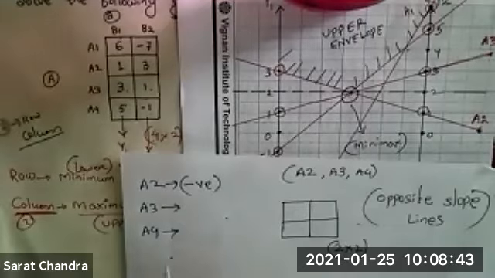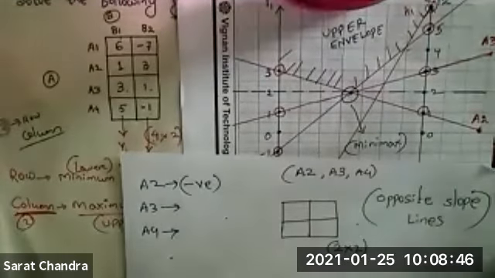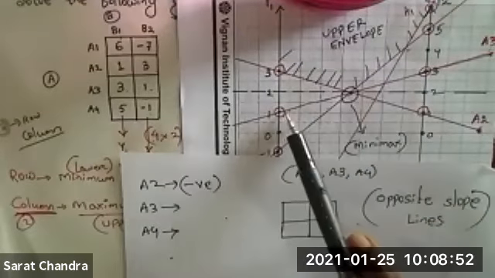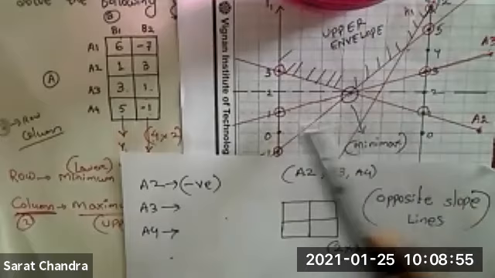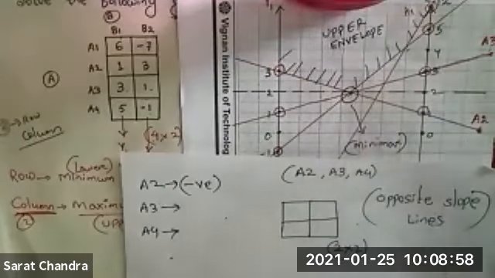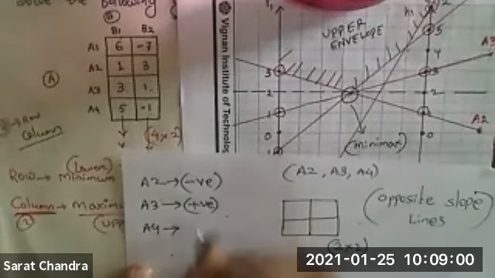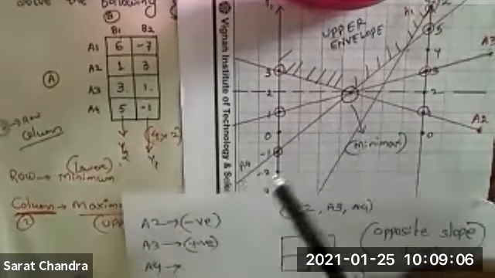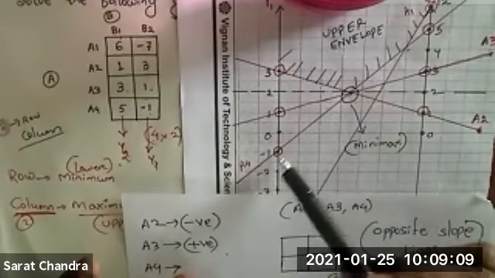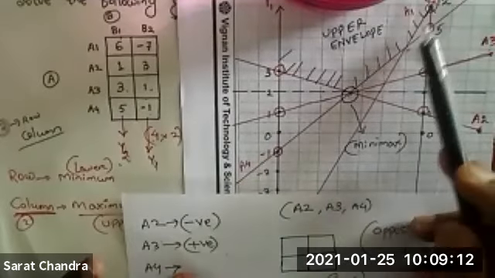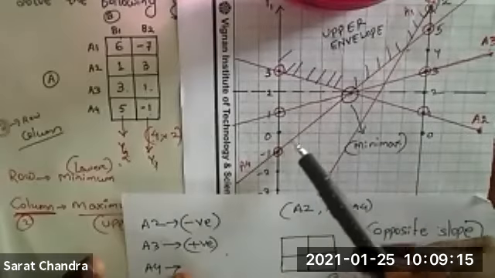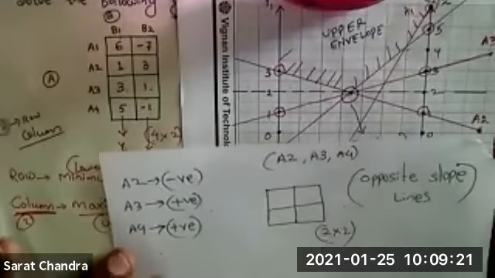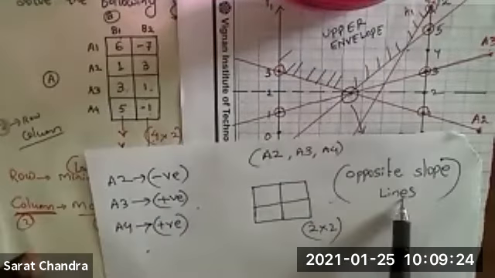Similarly, what is A3? Is A3 having positive slope or negative slope? Which one is A3? This line is A3. Which is the origin point? This is the origin point, and this is the ending point. So A3 is moving upward, which means A3 is having positive slope. Correct. Similarly, what about A4? This line is A4. This is the origin point, this is the ending point. So A4 is also moving upward. So A4 is also positive slope.